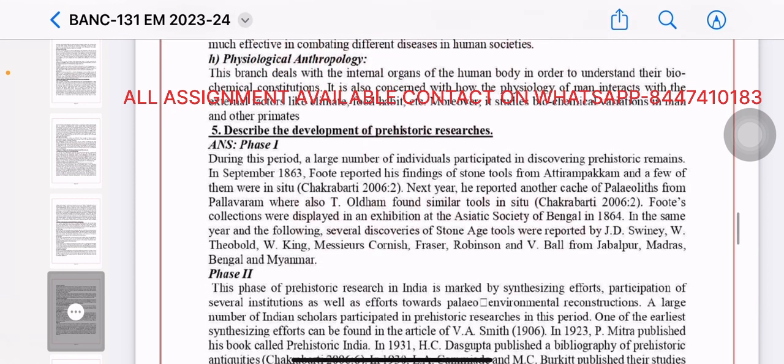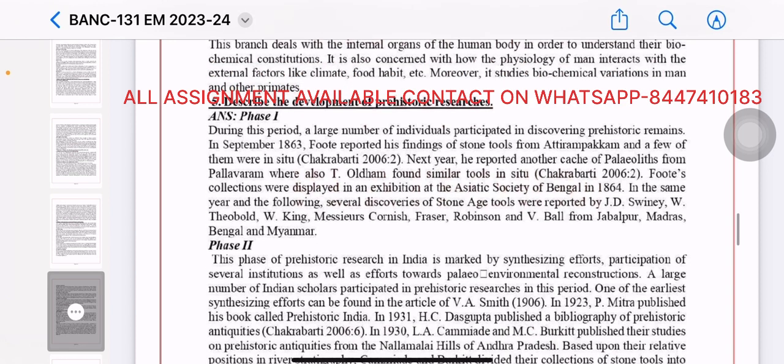Describe the development of prehistoric research. Phase 1. During this period, a large number of individuals participated in discovering prehistoric remains. In September 1863, Foote reported his finding of stone tools from Atirampakkam, and a few of them were in situ. Next year, he reported another cave of paleoliths from Pallavaram, where Foote also found similar tools in situ.